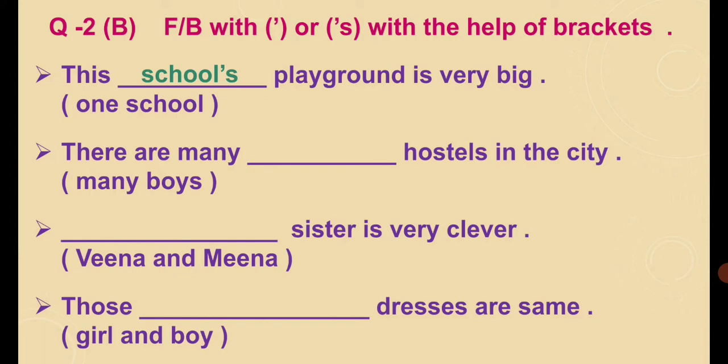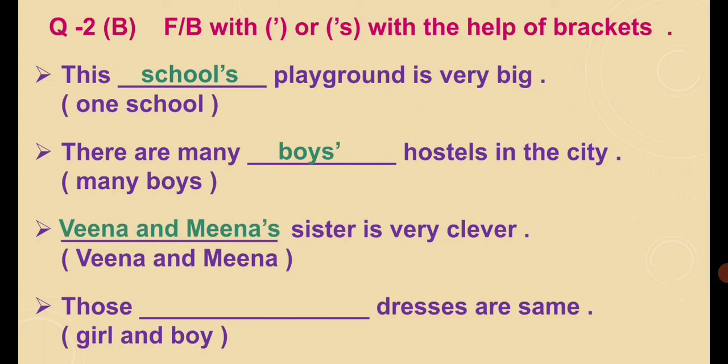Whatever the word is there, you just have an idea, according to that word, what particular form of the noun will be in the answer and what will be the exact form of the possession. Next is there are many dash hostels in the city. Many means what? Boys, right? Boys' hostels. So boys hostel means apostrophe.